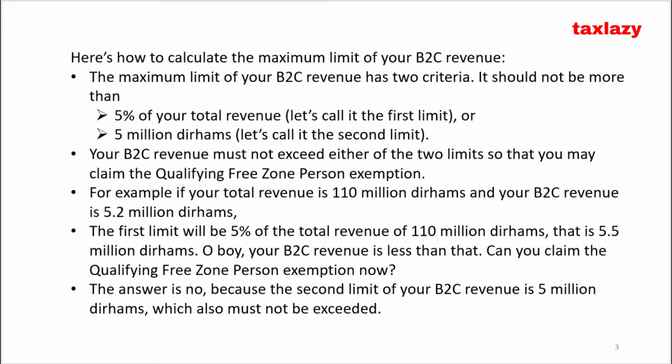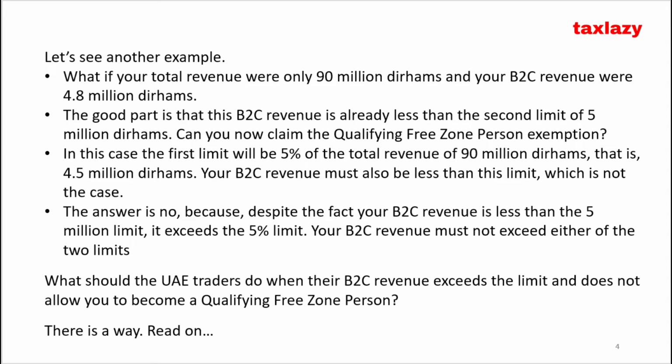For example, if your total revenue is 110 million dirhams and your B2C revenue is 5.2 million dirhams. The first limit will be 5% of the total revenue of 110 million dirhams, that is 5.5 million dirhams. Oh boy, your B2C revenue is less than that. Can you claim the qualifying free zone person exemption now? The answer is no, because the second limit of your B2C revenue is 5 million dirhams, which also must not be exceeded. Let's see another example.